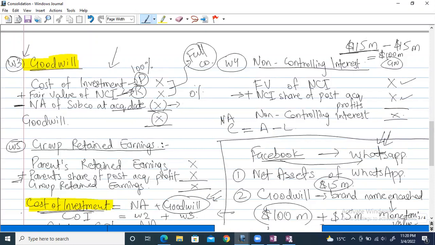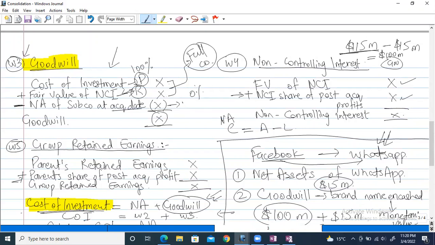But don't worry, this is not tested in much detail. Fair value of NCI will be given to you in the question. I'm just explaining the logic, why this is added over here, because these two amounts make up the full company.